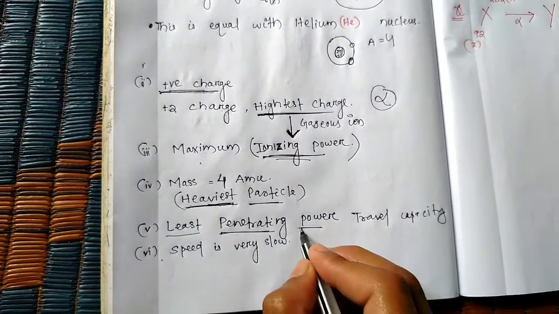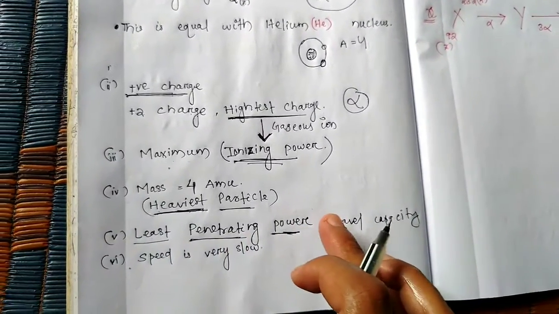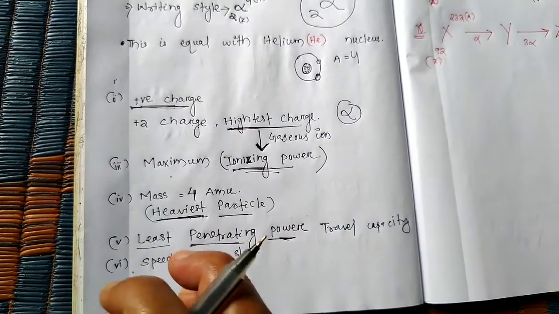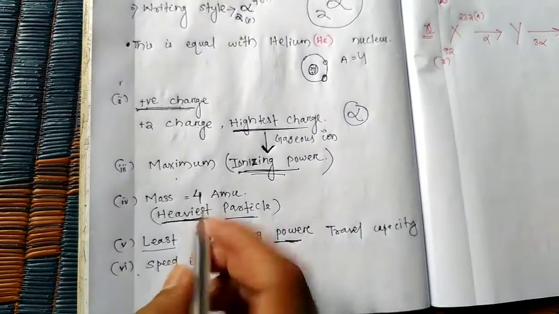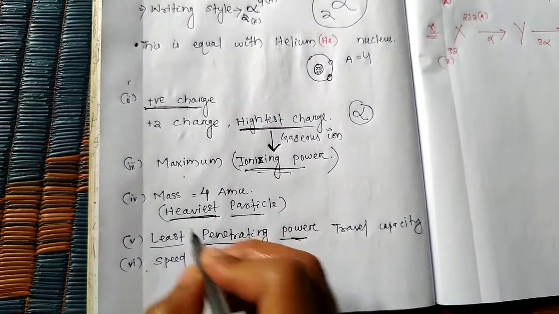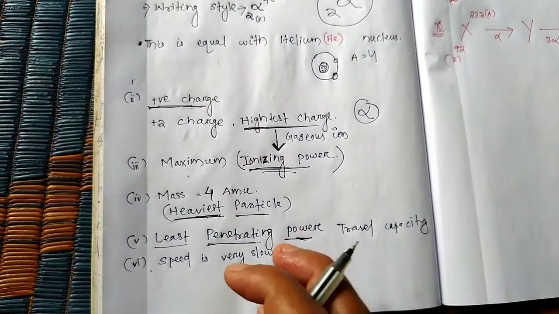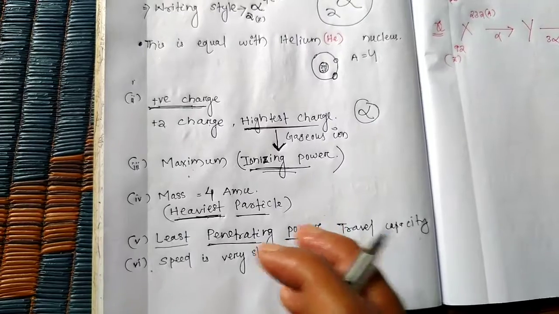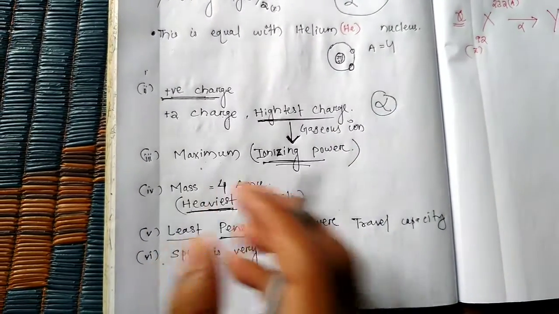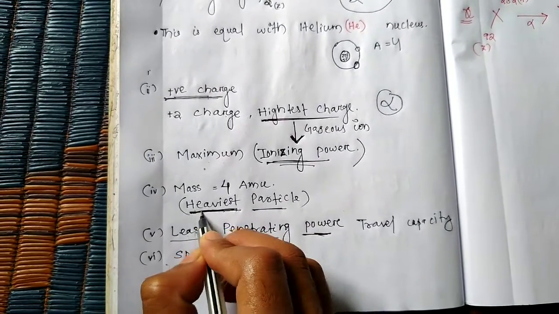Least penetrating power means least travel capacity. A small particle can travel very far because its mass is small, but the alpha particle is heaviest because of its heavy weight.